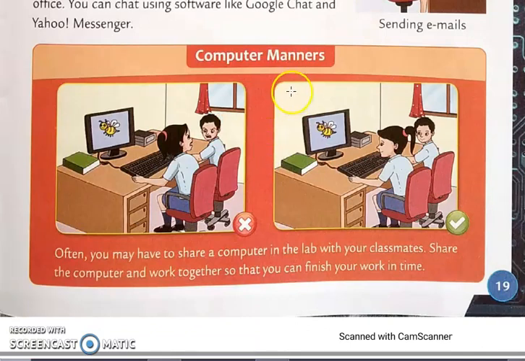Now see, here are some computer manners. Often you may have to share a computer in the lab with your classmates. Share the computer and work together so that you can finish your work in time.